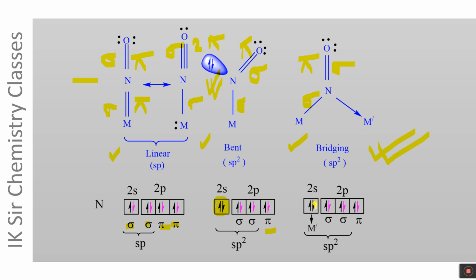And this lone pair of electrons of nitrogen atom present here is utilized in the formation of coordinate bond with another metal atom M dash. Thus, there are three modes of linkages of NO in metal nitrosyls: linear, bent, and bridging.